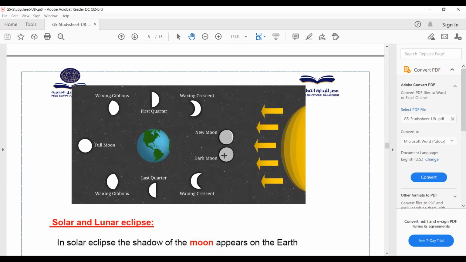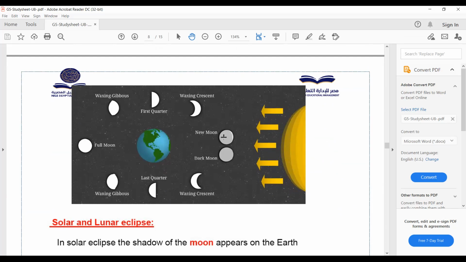The moon orbits the Earth. The part of the moon that faces the sun, of course, has light. The other part that doesn't face the sun doesn't reflect any light.